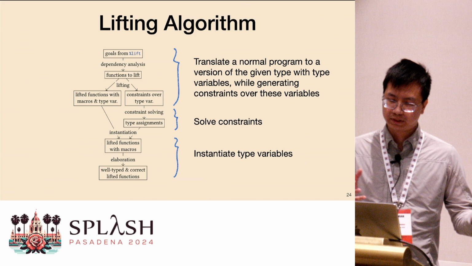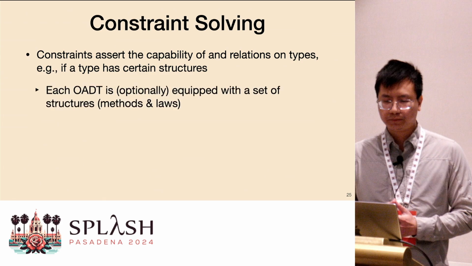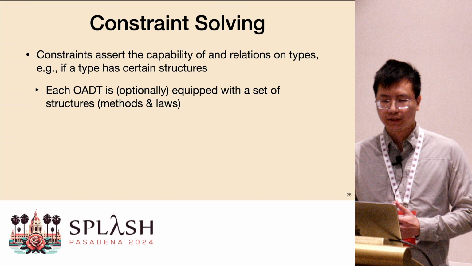Okay, so the constraints we generate assert the capability of the types and also the relations on the type. For example, one constraint is if the type have certain structures. And I didn't actually mention about structures, but each OADT is optionally equipped with a set of structures with the methods and also the laws they need to obey. In the paper, we have the mathematical definitions of all these structures, but I'm not going to talk about them here, but these structures are key to the translation algorithm.